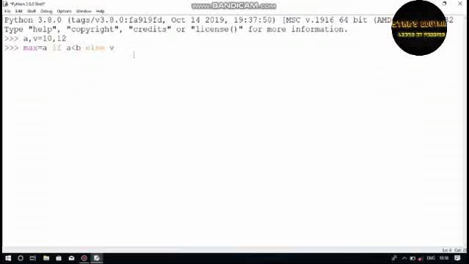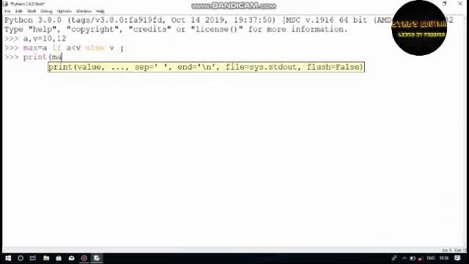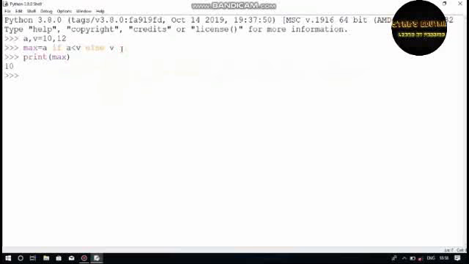Here I declared the variables as a and b, so I just want to print the max here. So what is the max? Max is 10. The line says max equals a, which is 10, if a is less than b, else b.